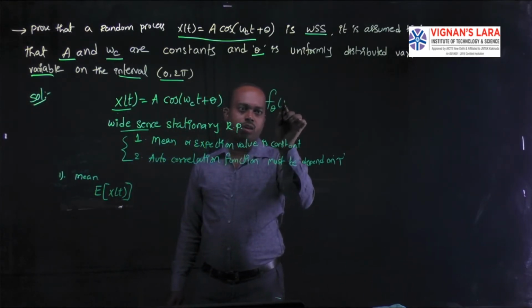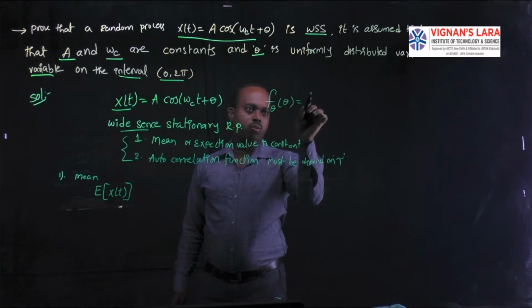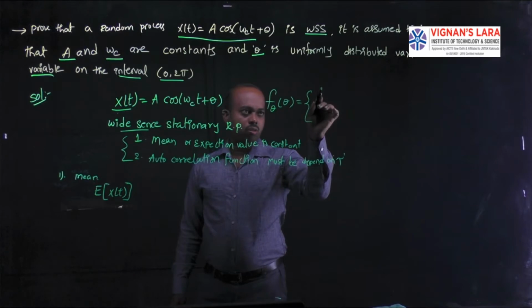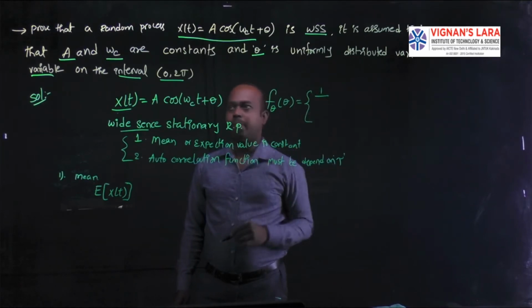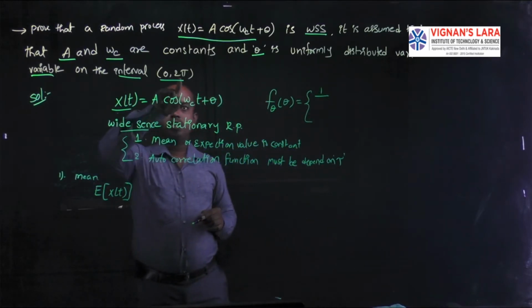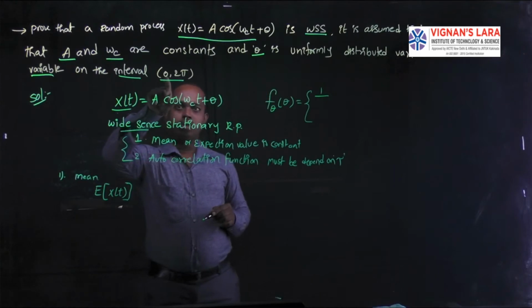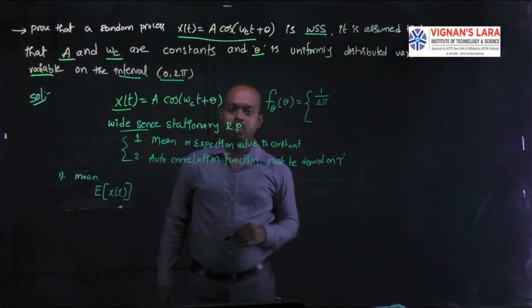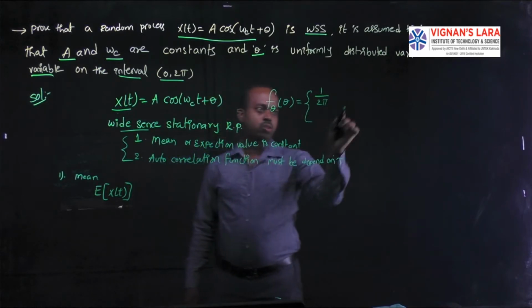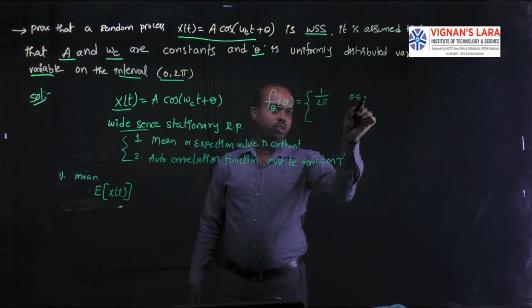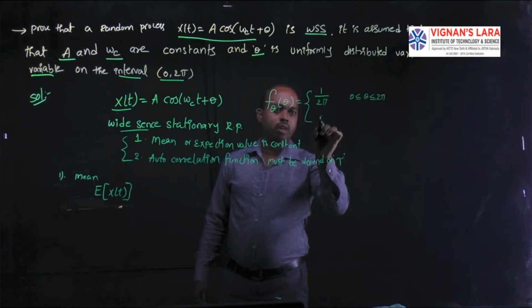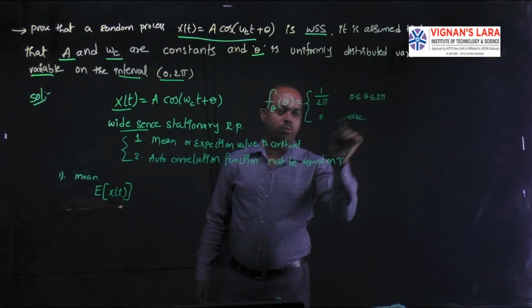F theta of theta is equal to 1 divided by b minus a, where b is 2 pi and a is 0, so it is 1 by 2 pi, for 0 less than or equal to theta less than or equal to 2 pi. For the remaining values, the function is 0.